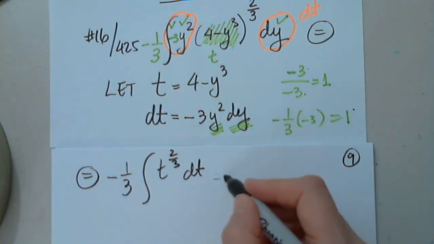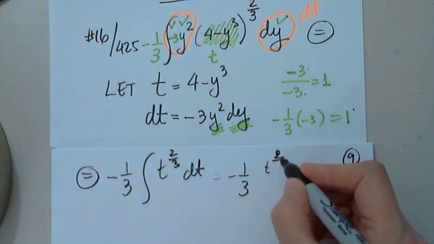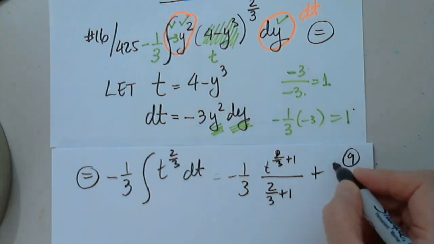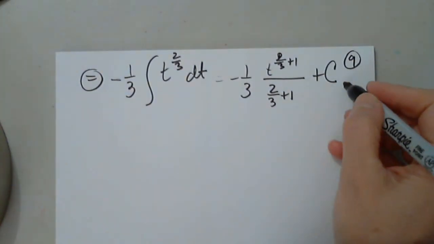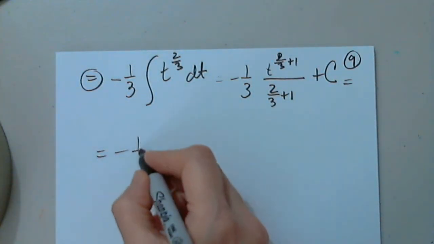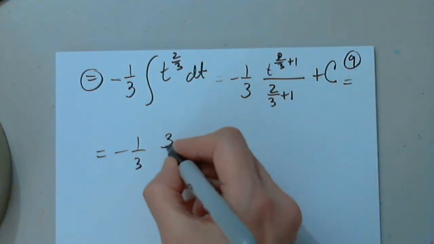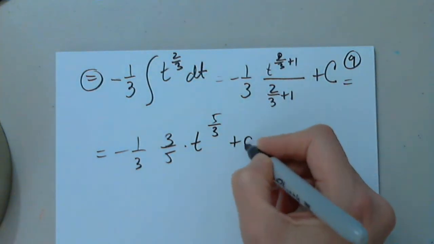Who cares? So -1/3, t to 2/3 plus 1 over the same number always, plus a constant c, because we identified that this is an indefinite integral, which will give us a family of functions. So -1/3, this is 5/3 flipped, t to 5/3 plus a constant c.